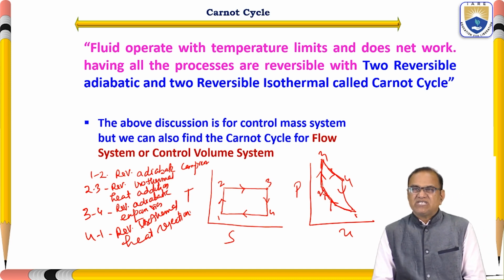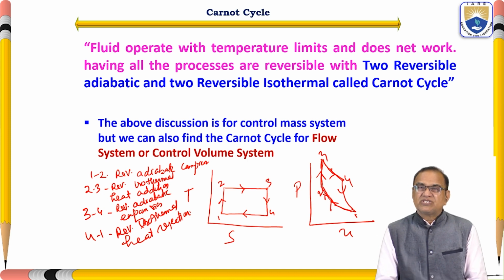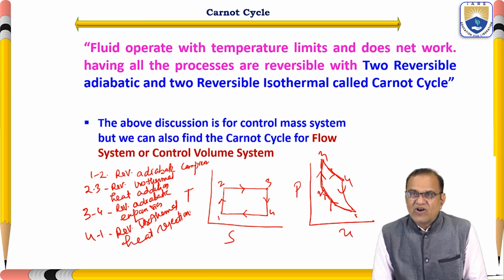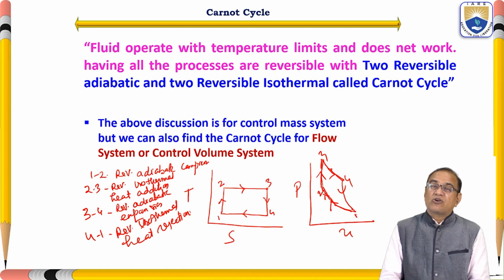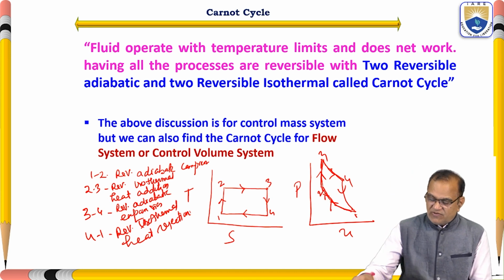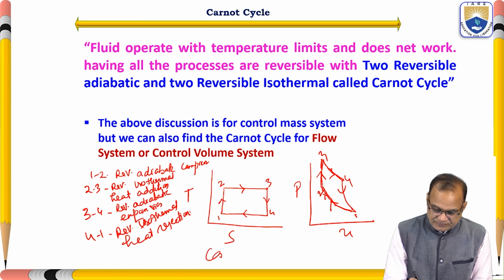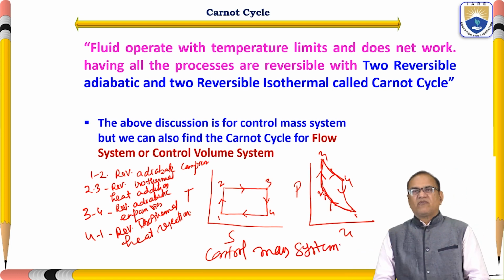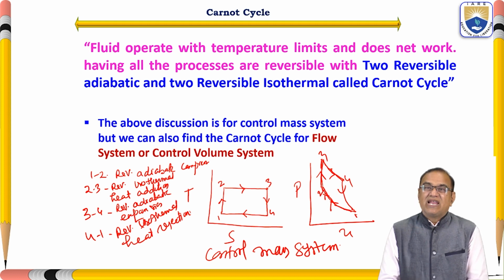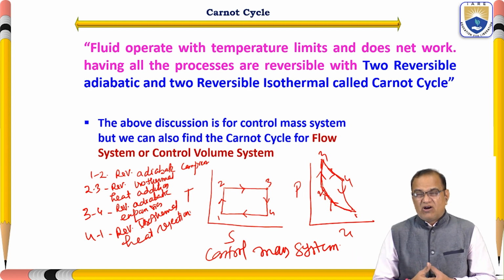The above discussion is for the control mass system, but we can also find the Carnot cycle for a flow system or a control volume system. Now we have to see how this can work for flow processes like turbine, compressor and other places.